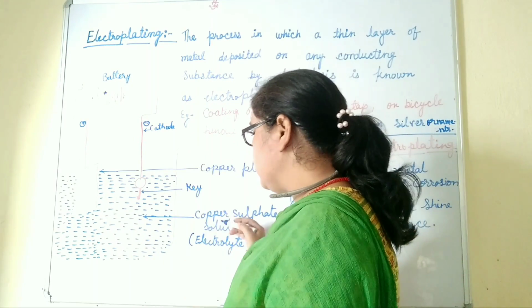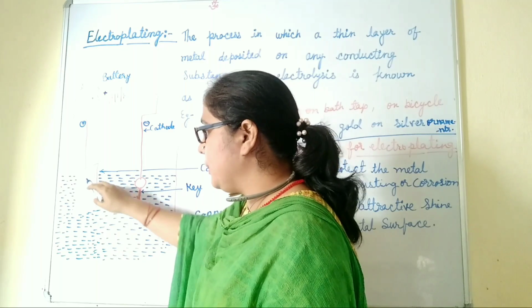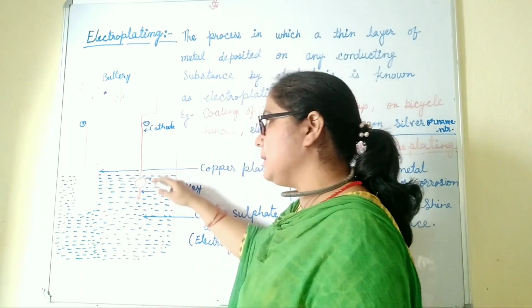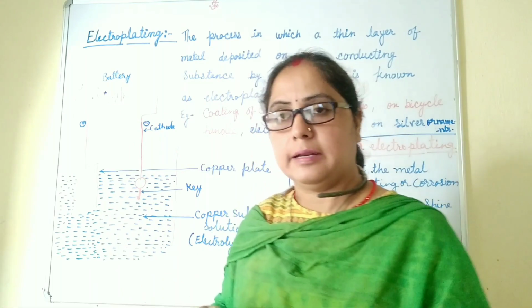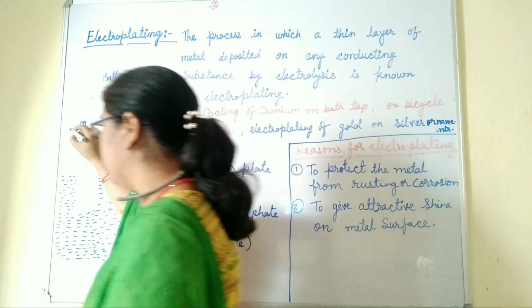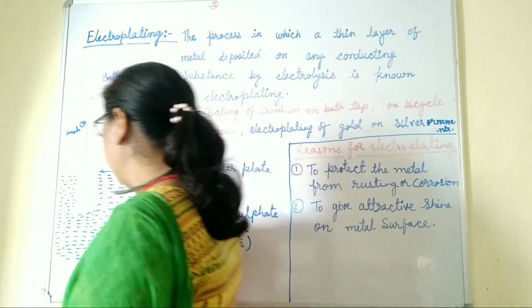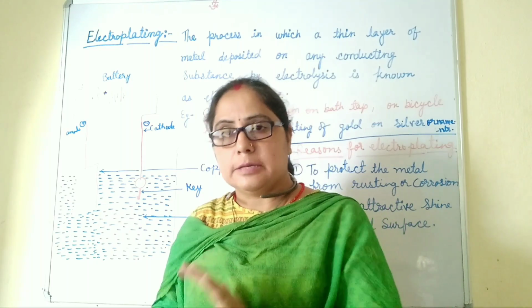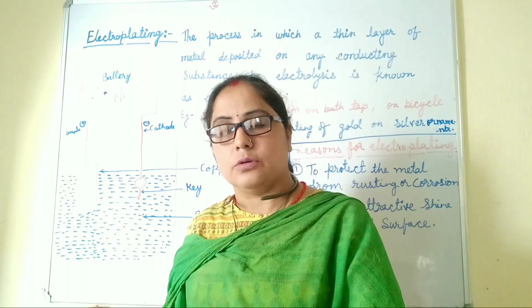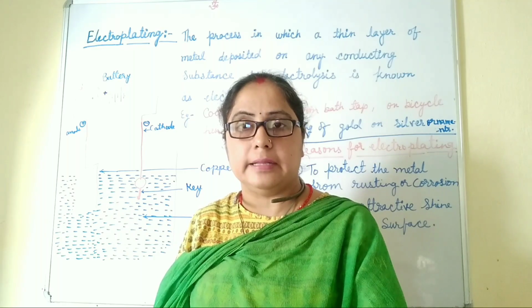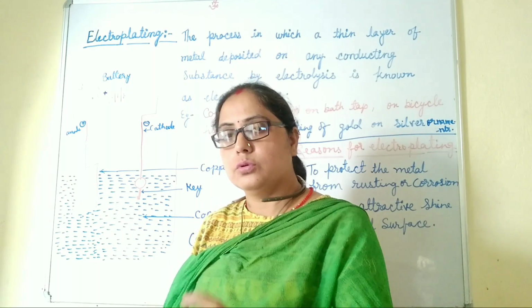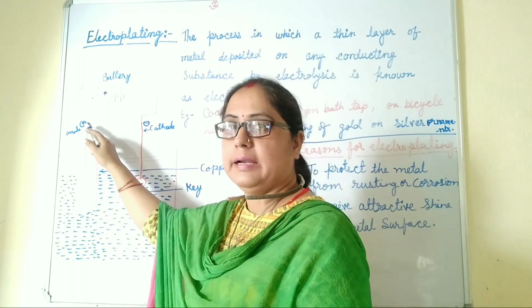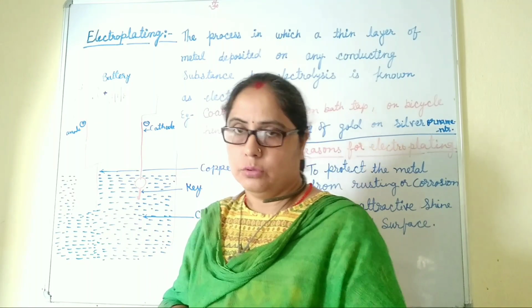Now we will take this electrolyte in a beaker, and one copper plate which is connected with the positive terminal of the battery, and the second, the key, is connected with the negative terminal of the battery. The positive terminal of the battery is called the anode, and the negative terminal of the battery is called the cathode. So the substance which we want to electroplate is always connected with the negative terminal of the battery, that means it is made the cathode. Whose layer we want to coat will always be connected with the positive terminal of the battery, it means it is always made the anode.